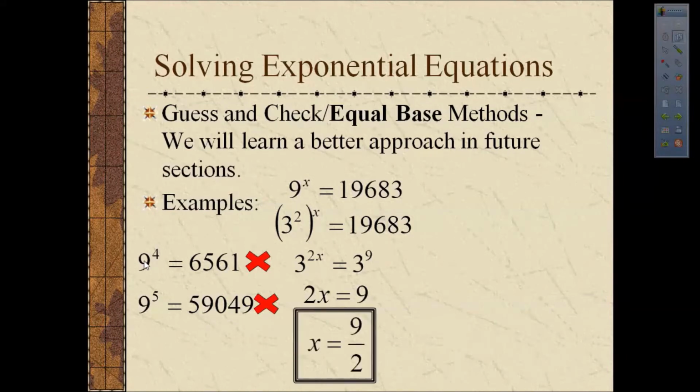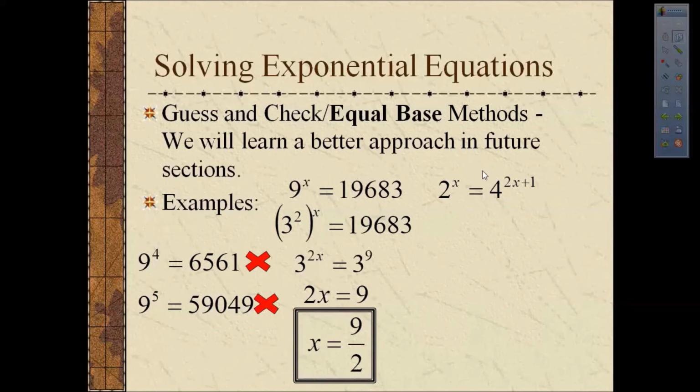Now, at first glance, we thought the answer should be closer to 4 than to 5, but it turns out the actual value of x is exactly halfway between 4 and 5. So again, our intuition about exponential functions is not very good. Here's another problem. 2 to the x equals 4 to the 2x plus 1. Well, guess and check is not a very good method here.